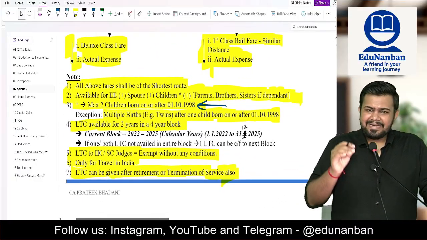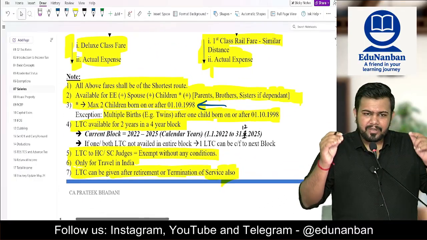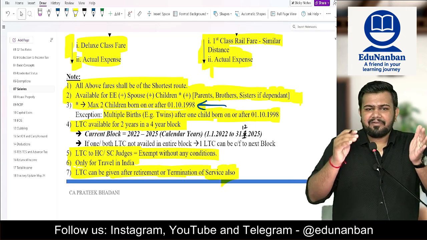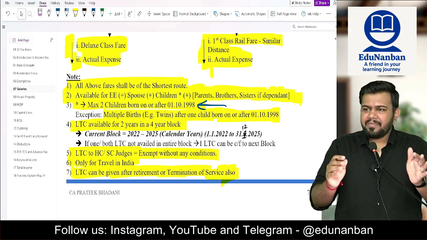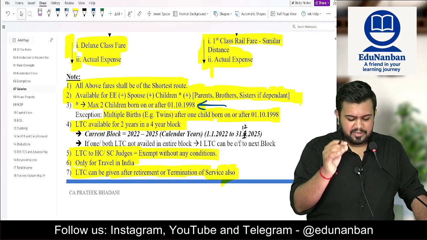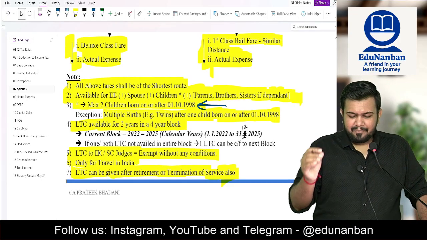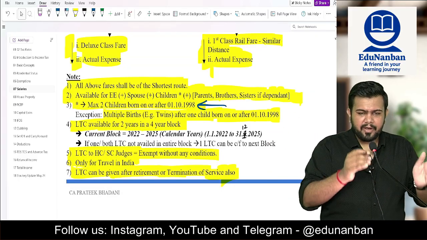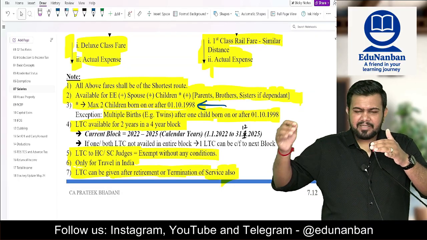Sir, is LTC exemption available only for the travel ticket of the employee? Answer is no. It is available for the travel ticket of the employee and family members also. Who are these family members? Employee plus spouse plus children plus parents, brother, sister if dependent on the employee.